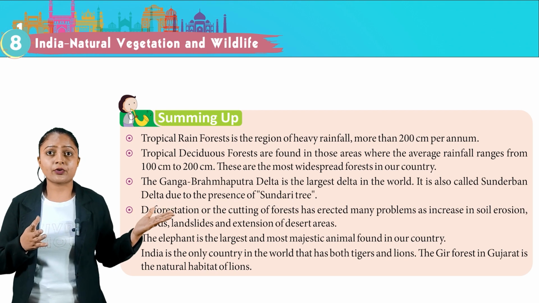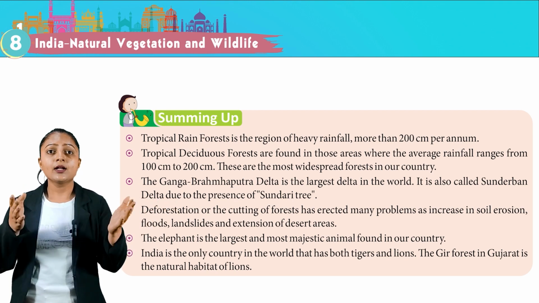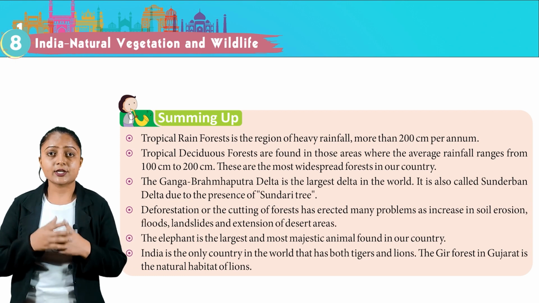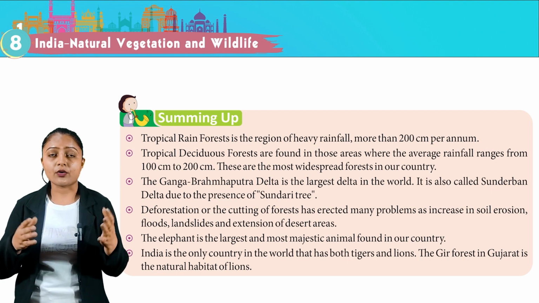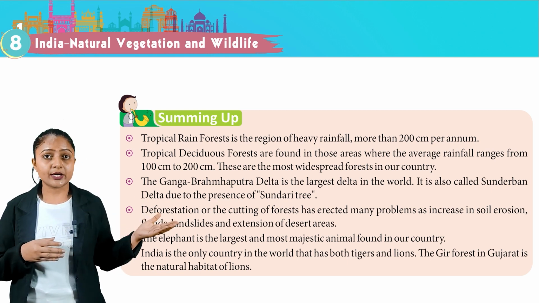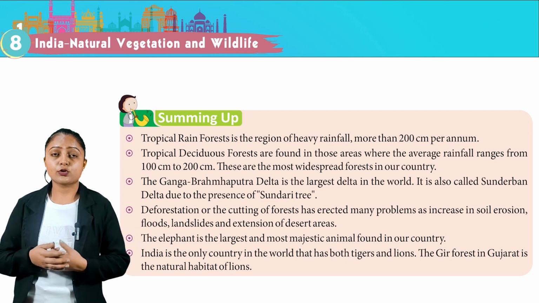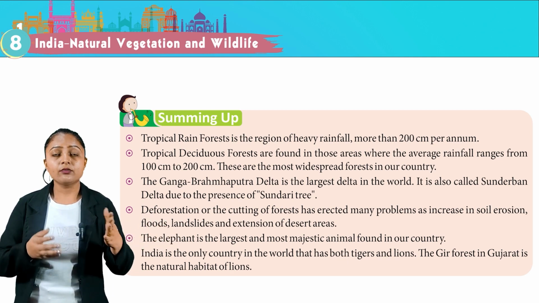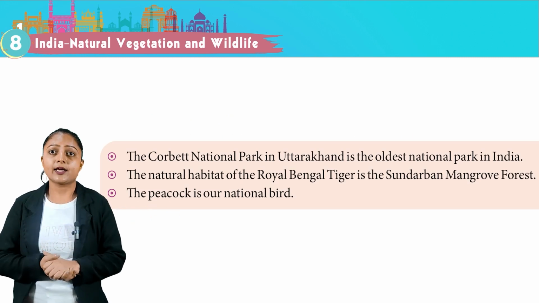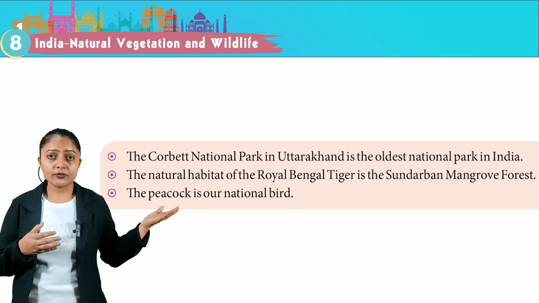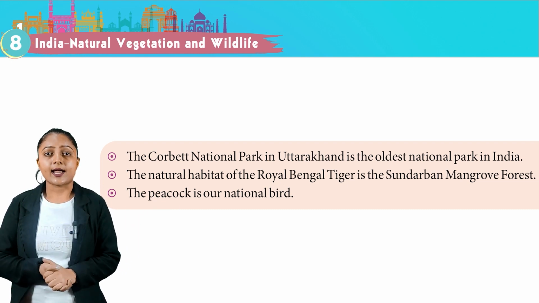Deforestation, or the cutting of forests, has created many problems such as increased soil erosion, floods, landslides, and extension of desert areas. The elephant is the largest and most majestic animal found in our country. India is the only country in the world that has both tigers and lions. The Gir forest in Gujarat is the natural habitat of lions. The Corbett National Park in Uttarakhand is the oldest national park in India. The natural habitat of the Royal Bengal tiger is the Sundarban mangrove forest. The peacock is our national bird.